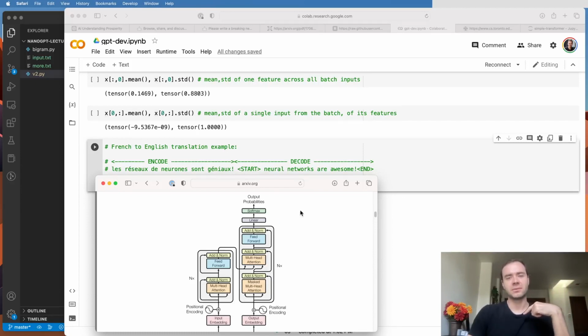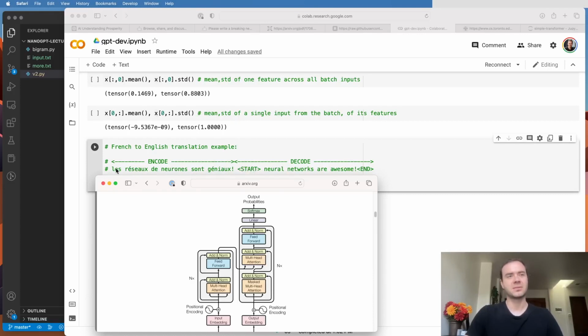Now, the reason that the original paper had an encoder-decoder architecture is because it is a machine translation paper, so it is concerned with a different setting. In particular, it expects some tokens that encode, say, French, and then it is expected to decode the translation in English. Typically, these here are special tokens.